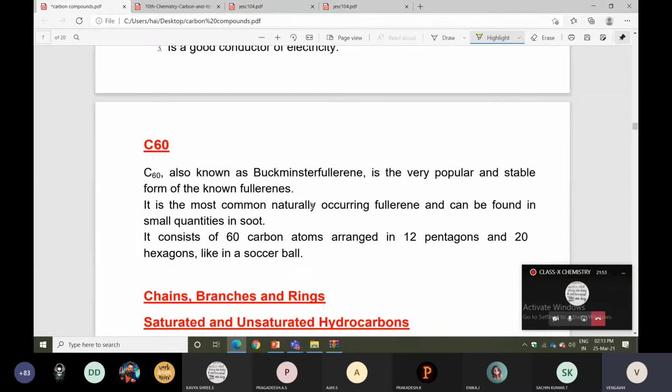It consists of 60 carbon atoms arranged in 12 pentagons and 20 hexagons, with a football shape. It contains a total of 60 carbon atoms. Out of these, 12 are five-member rings, pentagonal type, and 20 are six-member rings, hexagonal type.